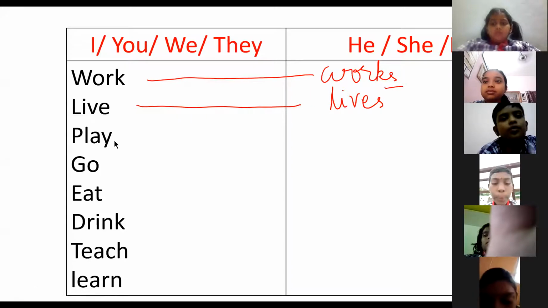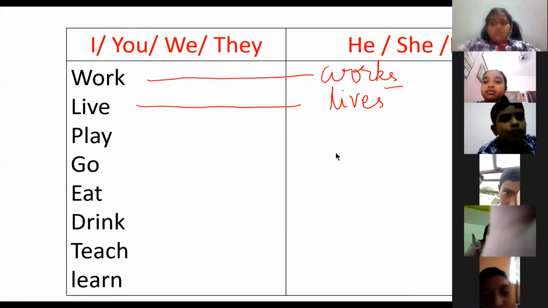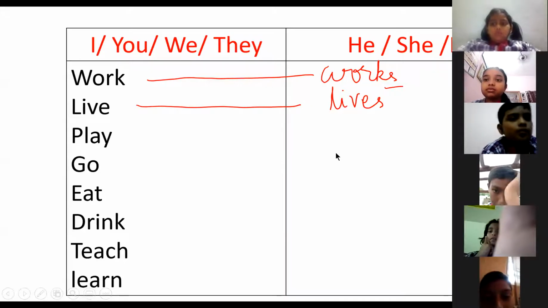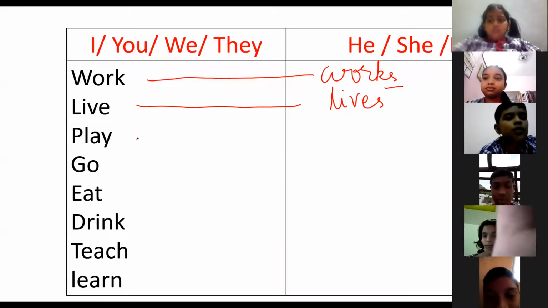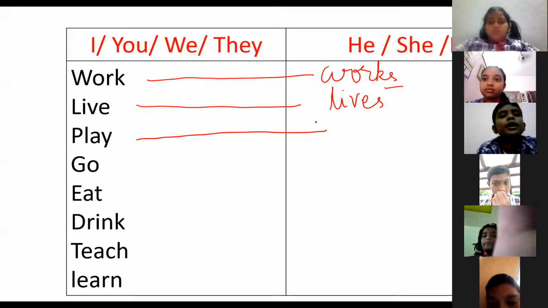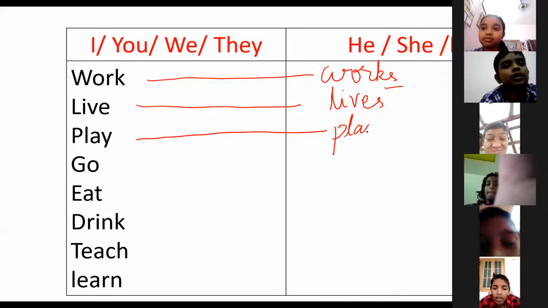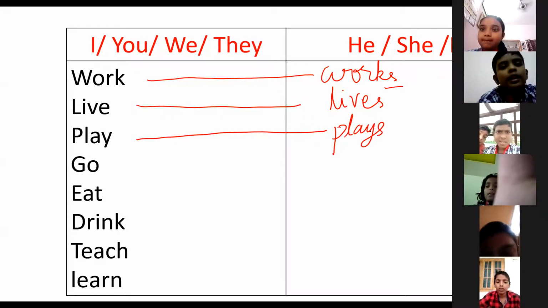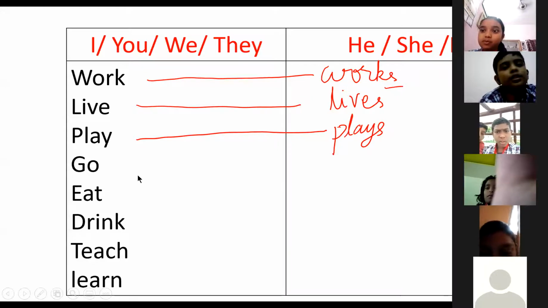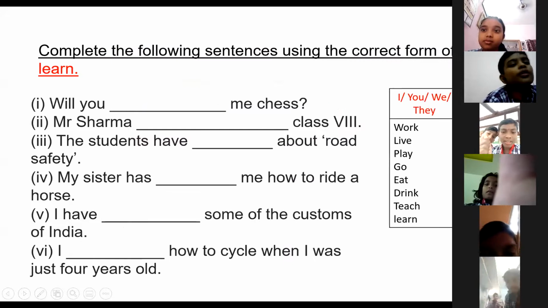In the same way, play. Rishika, tell me, for play. We play. He plays. She plays. It plays. In the same way, goes, eats, drinks, teaches. Why I'm teaching you this is, now look here.